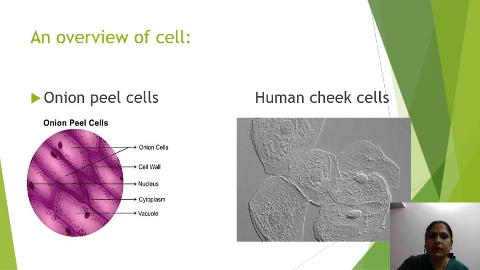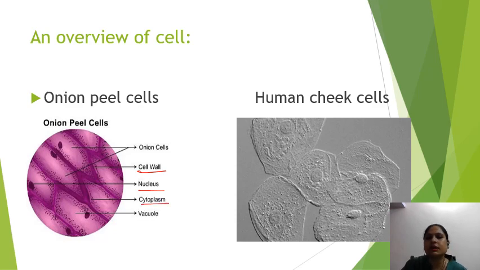Now, we have learned about the cell in previous classes, 9th and 10th standard, where we studied the onion peel and human cheek cells. There are three basic structures observed in a cell: cell membrane, cytoplasm, and nucleus.